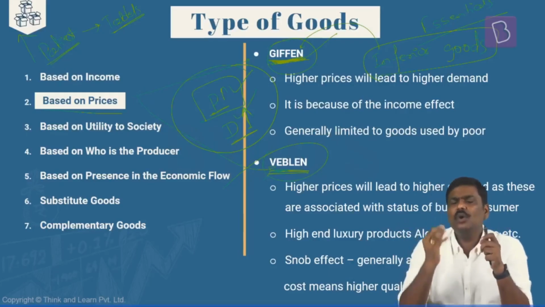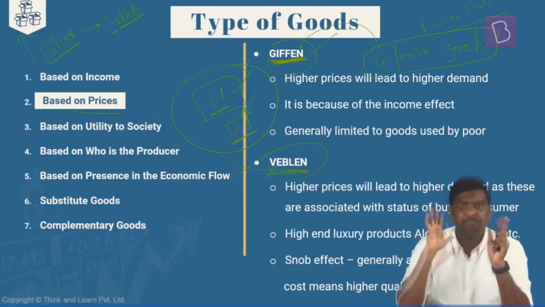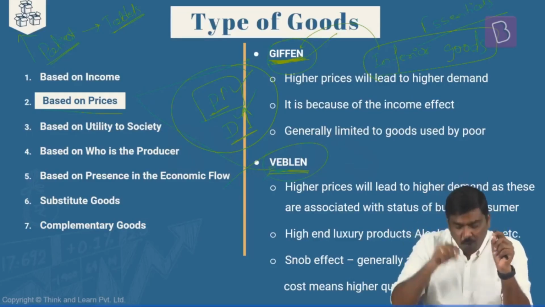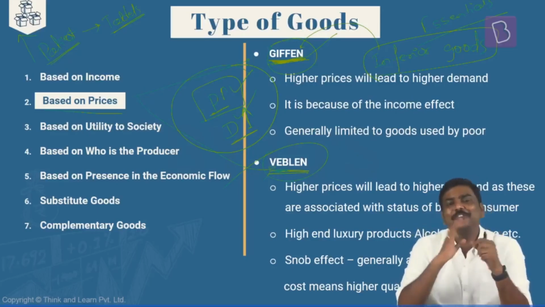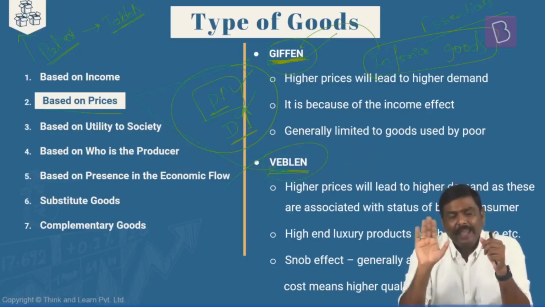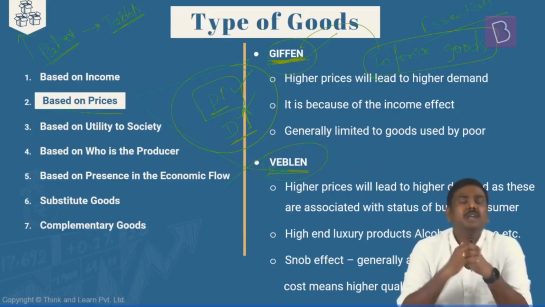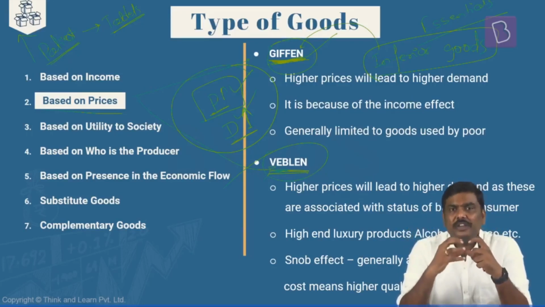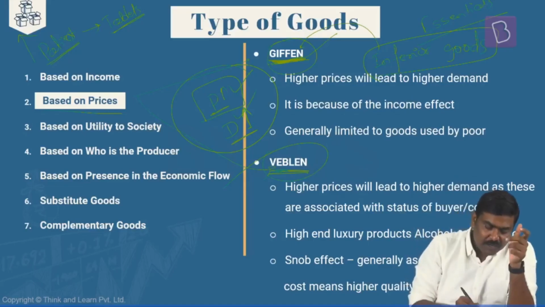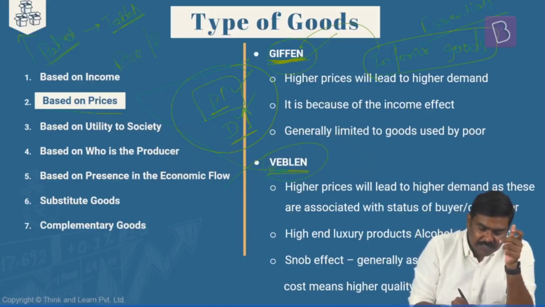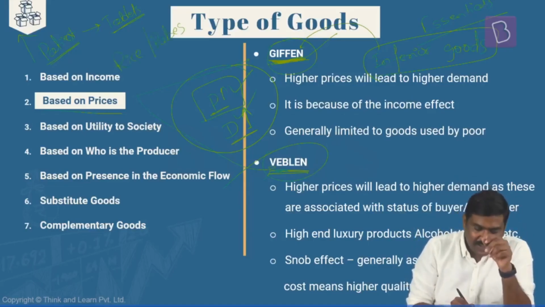Imagine a person who has a very limited amount of income. Understand the assumptions, only then will you understand the concept of a Giffen good. Imagine a person A, and this person A has a very limited income. Using this limited income, imagine he is consuming rice as well as pulses, or you can simply take rice or meat, which is a protein source.